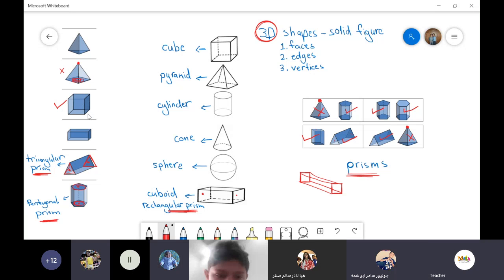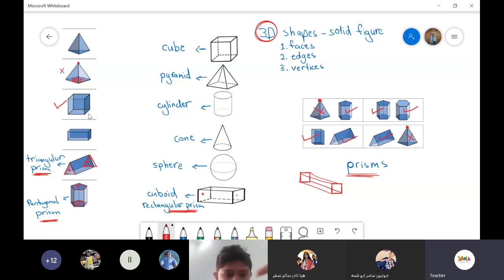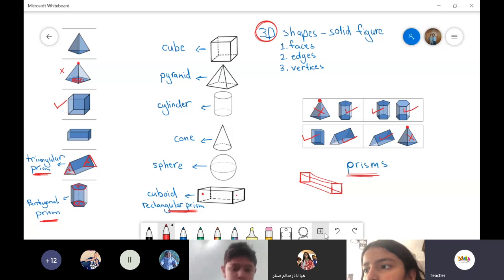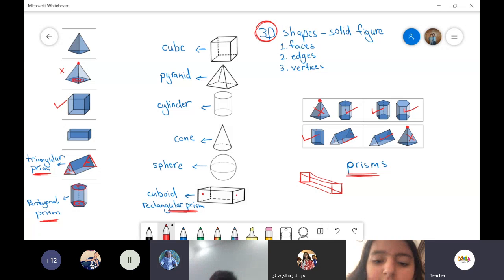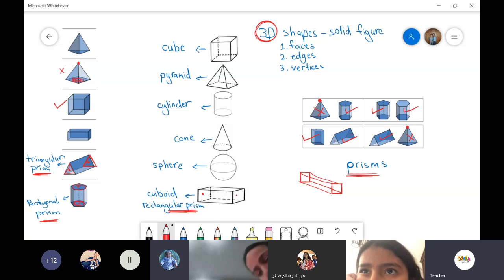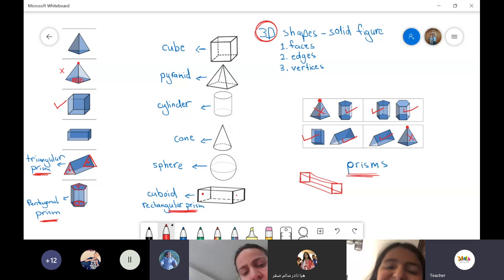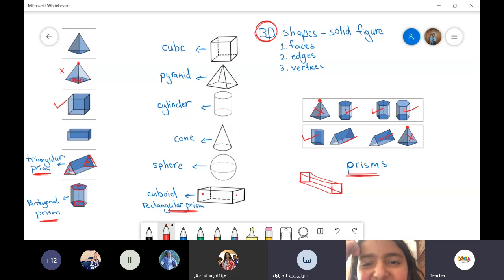Teacher, can I ask something? Who's asking, Ghalia? Yes, what's your question? And we can name the cube also a cube prism. I can consider it as a prism, okay? It's a cube, but I can consider it as a prism, because it has 2 similar ends, okay? Teacher, also, like the cuboid.